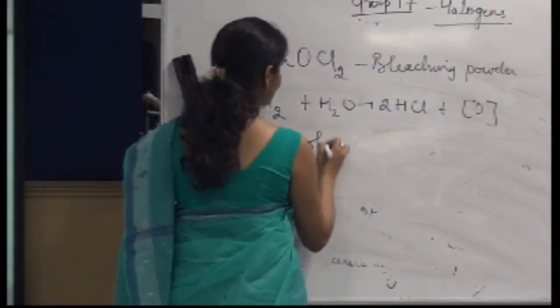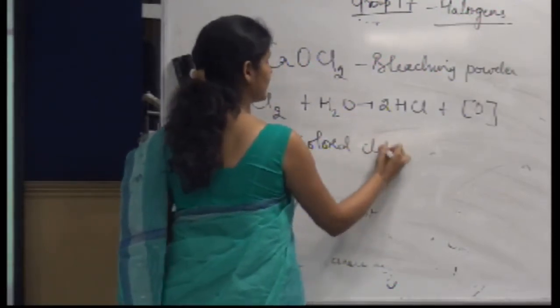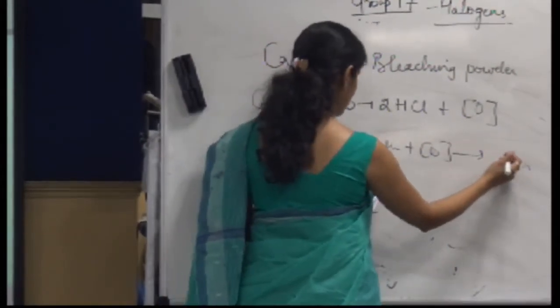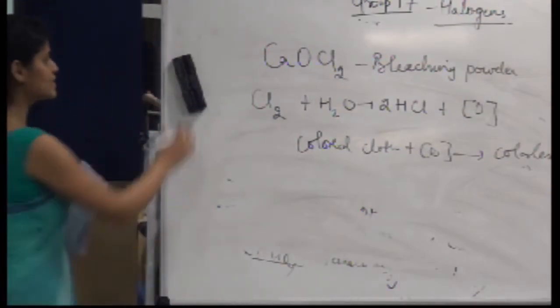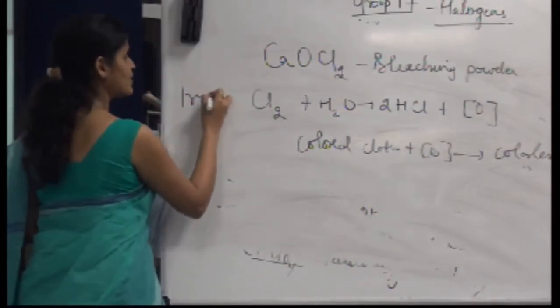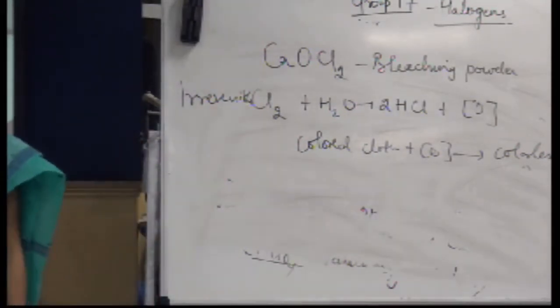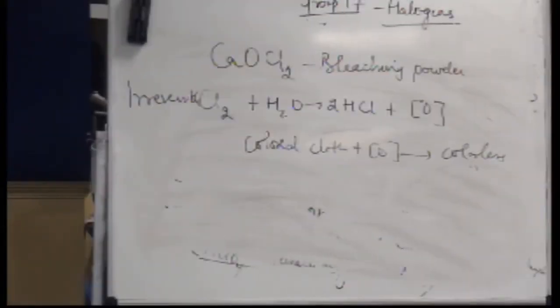So if I take any colored compound, or any colored cloth, and this reaction is used, it will become colorless. This reaction is irreversible. That means this change cannot be undone. If we had nascent hydrogen instead of oxygen, then it would be reversible.